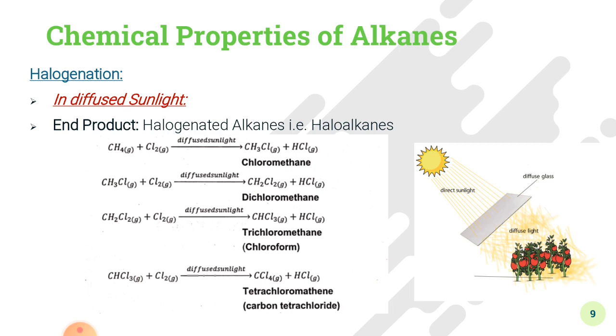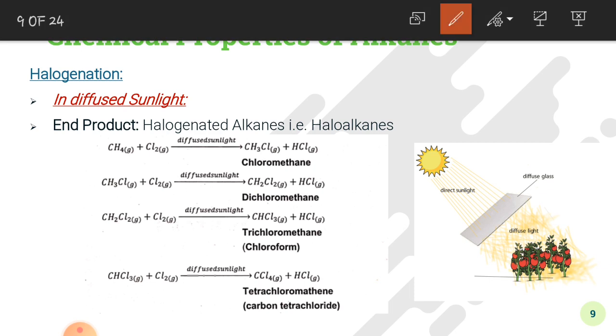For example, in methane we have 4 hydrogen atoms. So all of these 4 hydrogen atoms will be replaced by the halogen, that is chlorine here. This is a step-by-step process. In the first step, methane reacts with chlorine in the presence of diffuse sunlight to form chloromethane and HCl.